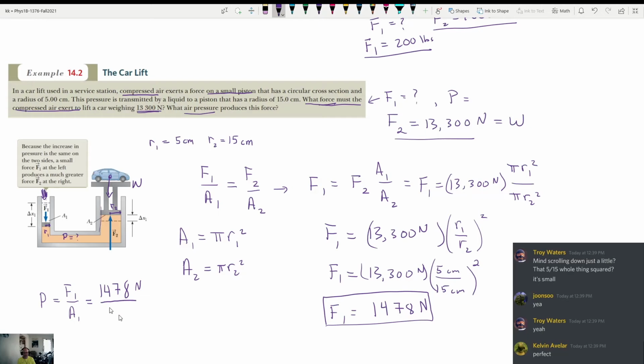1478 divided by the area. The area is going to be pi times r1 squared. R1 is 15 centimeters. Okay, now we need to convert, I think. Am I right or am I wrong? Do I need to convert now? We have to convert it, right? Because newtons has meters inside of it, yeah? So we have to convert. All right, what do we get? We do this. Yep, not a ratio, exactly.